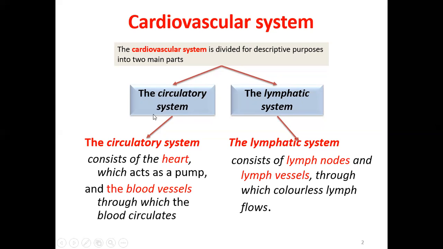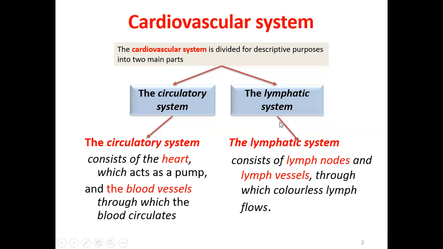So the circulatory system consists of the heart, which acts as the pump, as well as the blood vessels through which the blood circulates. So the circulatory system includes the heart and the blood vessels. That is the circulatory system.